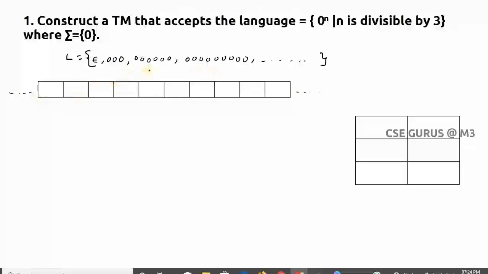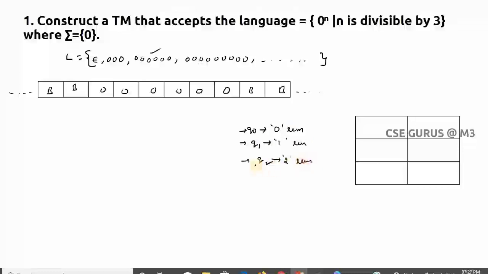Now I'll take any one example from this. Let me take this one. I'll take 6 zeros: 0 0 0 0 0 0, like this. This is my input string, and the remaining symbols we have to make blank. Now how to solve this? After taking these zeros, I'll take 3 states which are q0, q1, q2, where q0 is a 0 remainder state, q1 is a 1 remainder state, q2 is a 2 remainder state.